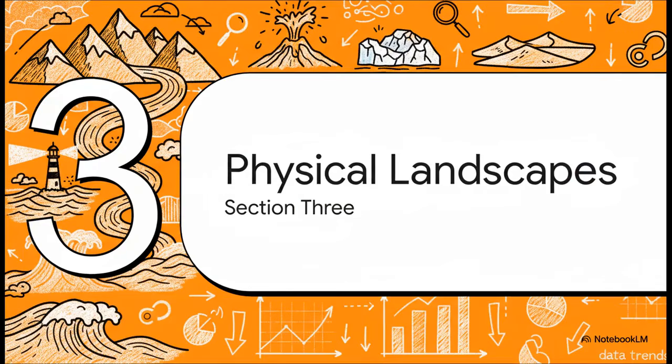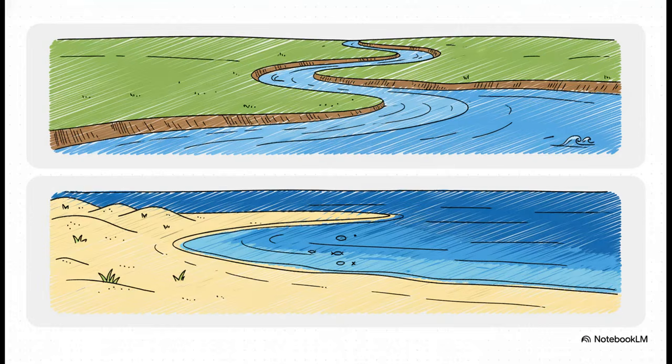All right, final module, Section 3, Physical Landscapes. And this brilliantly illustrates our big prediction here. The data trend is pointing straight at landforms of deposition. If you get a rivers question, double down on floodplains, levees, and estuaries. For coasts, you need to be totally comfortable explaining spits, bars, beaches, and sand dunes. We honestly haven't seen a big marker on deposition in quite a while, so these are incredibly probable.